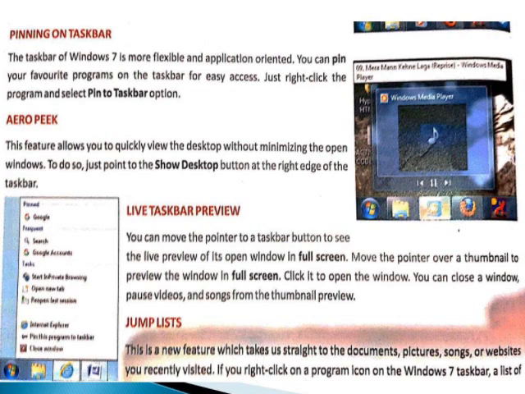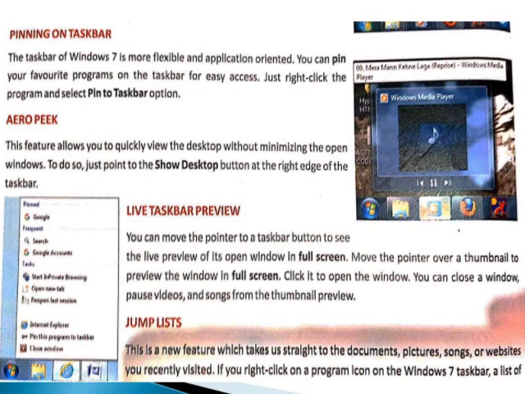Live Taskbar Preview. You can move the pointer to a taskbar button to see the live preview of its open window in full screen. Move the pointer over a thumbnail to preview the window in full screen. Click it to open the window. You can close a window, pause windows and songs from the thumbnail preview.